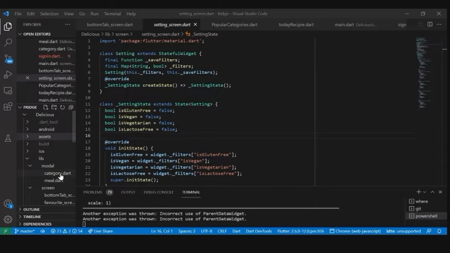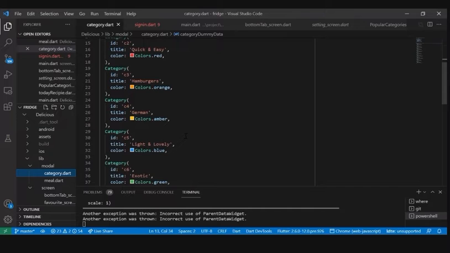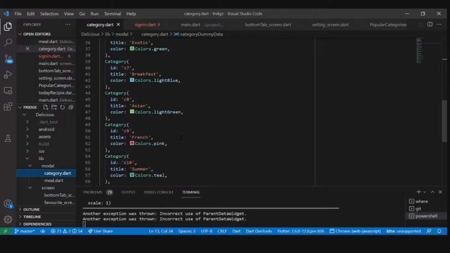In the model folder, we have two files, category and meal. As you can see in the category, we have provided categories like quick and easy, hamburger, German, light and lovely, breakfast, and others.